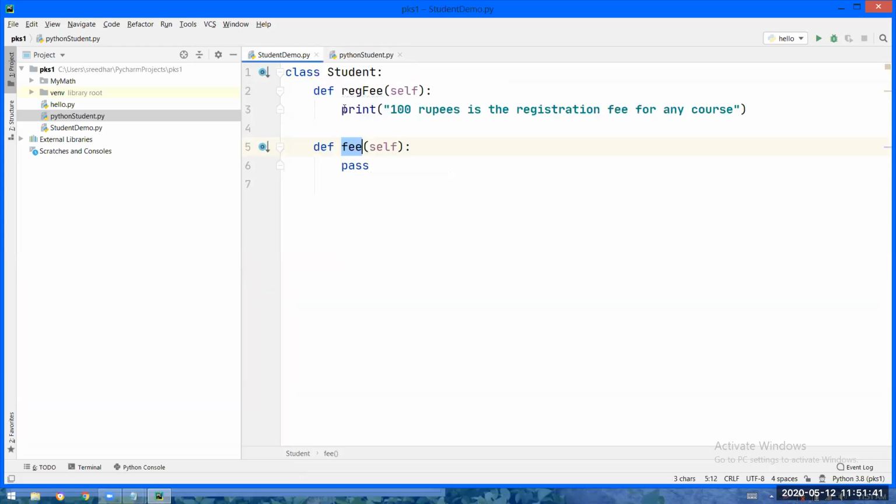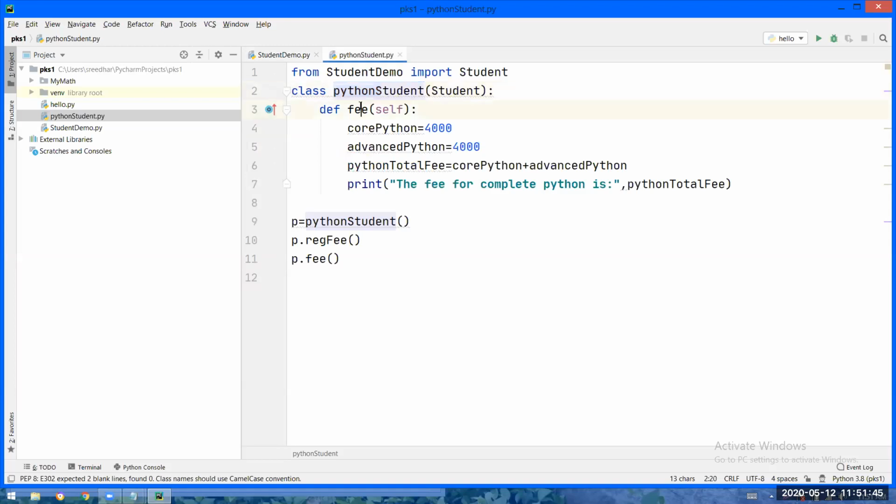See, registration fee is already having the body. Now we are going to write the body for the fee function. Core Python this much, advanced Python this much, total Python fee equal to core plus advanced. The fee for complete Python is the Python total fee. This variable I am displaying.